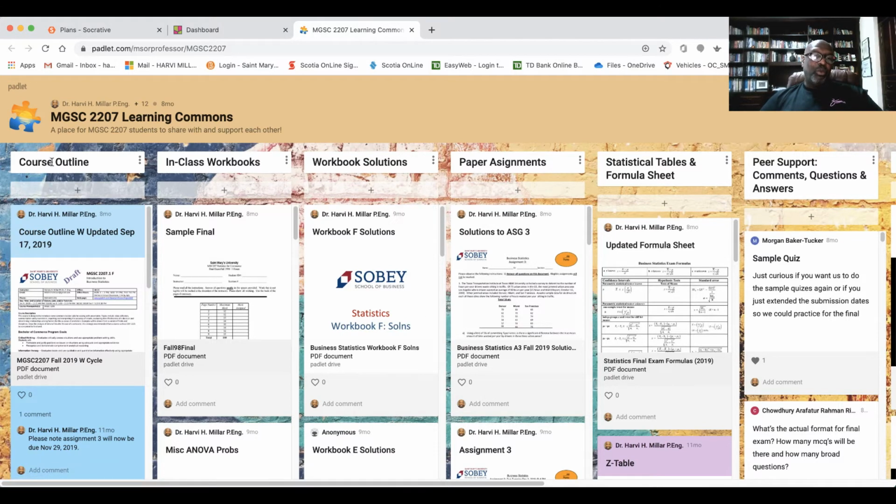So as you can see here, I have one column, which is the course outline. I actually use something called workbooks. So I pre-select a number of questions that the students actually have a copy of, and I say to them, rather than flipping through pages of your textbook or bringing a textbook to class, I'm going to give you those workbooks. I actually leave spaces in between the questions, and the students work through the questions with me. So I might work one problem and say, okay, you work the next one. And that's how we flip in the classroom.